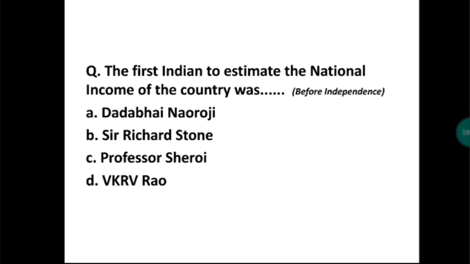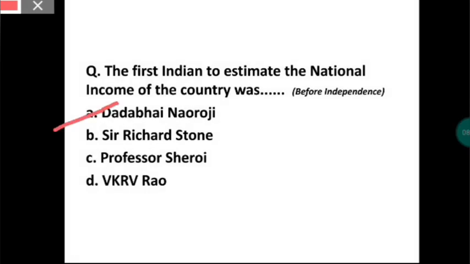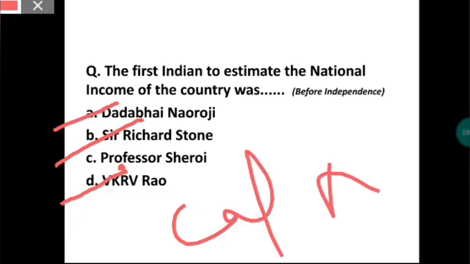The next is the first Indian to estimate the national income of the country. The first Indian to do this was Dadabhai Naoroji, and then Sir Richard Stone was the father of national income, and then V.K.R.V. Rao is the first person to give a scientific approach for calculation of national income. So he did the calculation of NI for the first time.